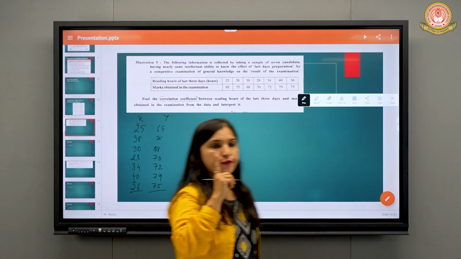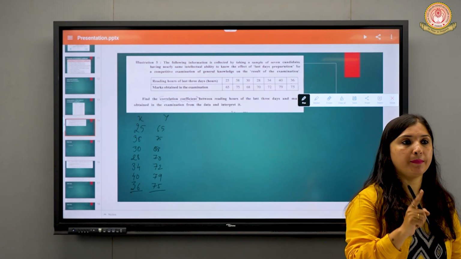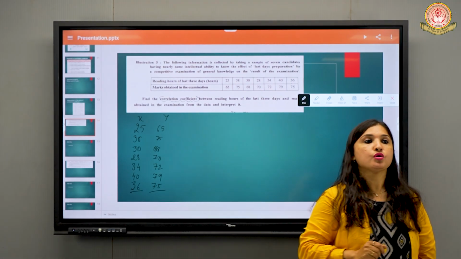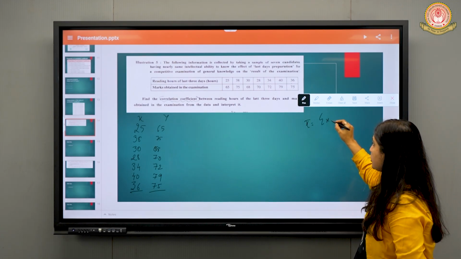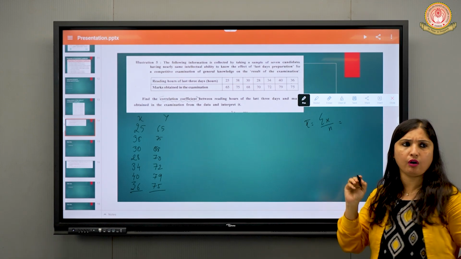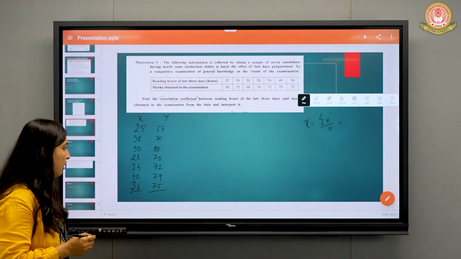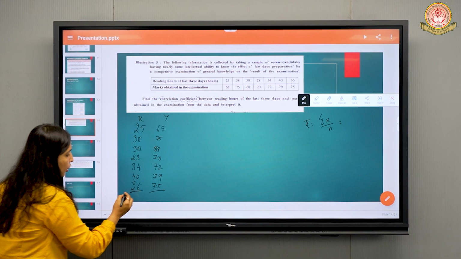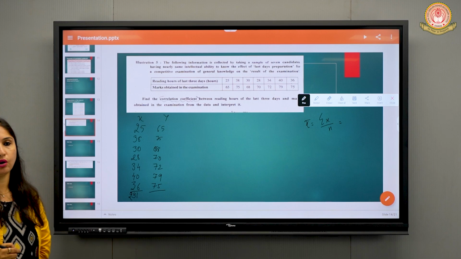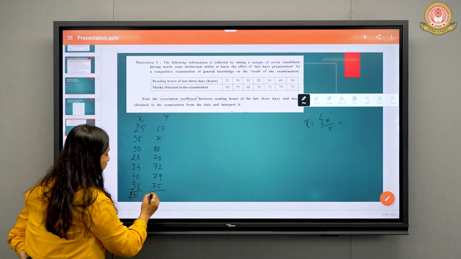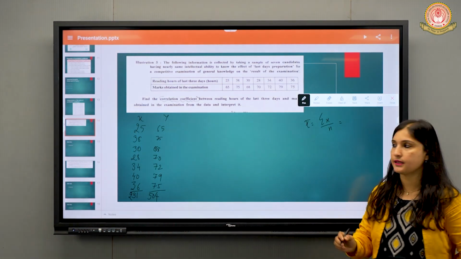The first step when you get a sum is to analyze whether the x bar and y bar are in decimal or not. To find x bar, the formula is summation x divided by n. Everyone already knows this formula, right? Get the total of x, which is 231, and the total of y, which is 504.